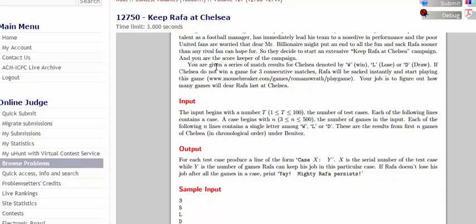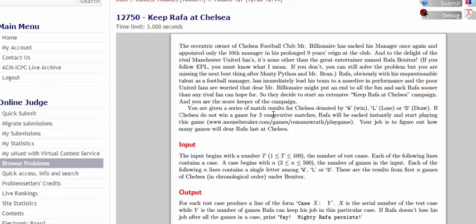we will be given a series of match results. The match result can be either win, which is denoted by capital W, or lose, which is denoted by capital L, or draw, which is denoted by capital D. If Chelsea, the football club which we are talking about in this problem statement, this is the club that we'll be working on, and if they don't win 3 consecutive matches, their coach will be sacked instantly.